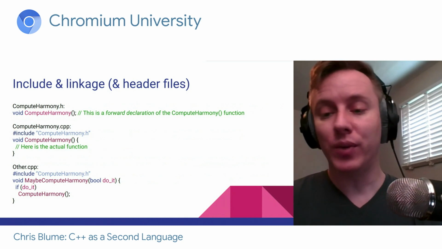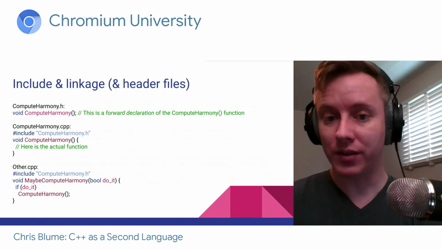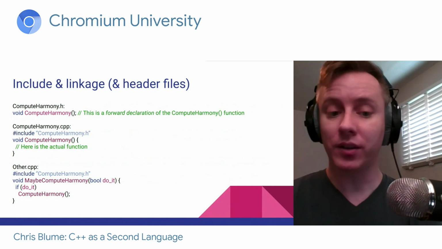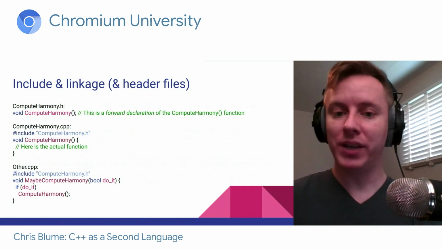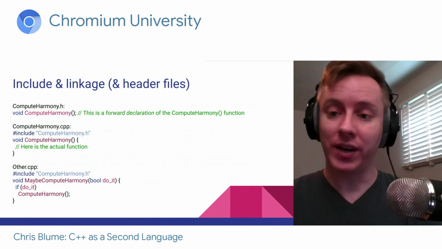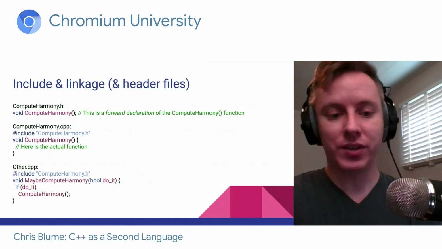And then at the bottom, we have other.cpp. This is where we want to call the compute harmony function. So the first thing we do is include compute harmony.h, the header. That will make sure that when we call this function, we have the right signature and we understand what the function should look like. And then we just call it like normal.